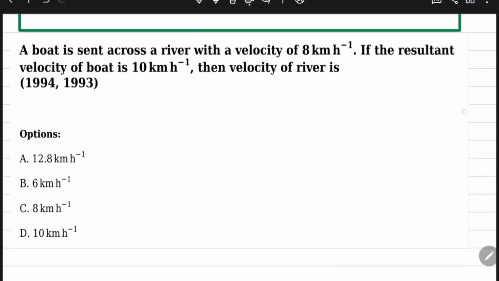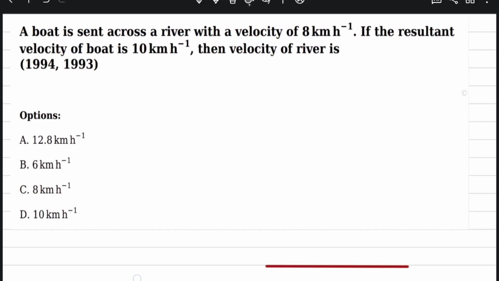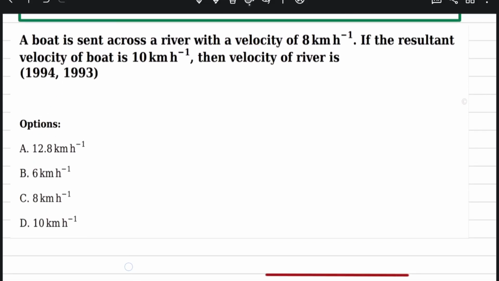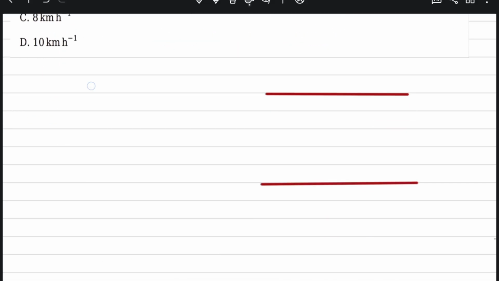If a boat is sent across a river with the velocity 8 km per hour, if the resultant velocity of the boat is 10 km per hour, then the velocity of the river is?